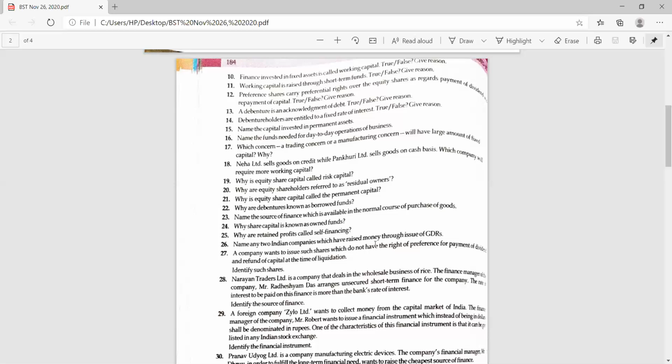Which concern, a trading concern or a manufacturing concern, will have a large amount of fixed capital? A manufacturing concern. Why? Give reasons to support your answer. Ma'am, because it has to establish large machineries or plants for manufacturing goods. It has to invest in plant and machinery, manufacturing units. Correct, absolutely.